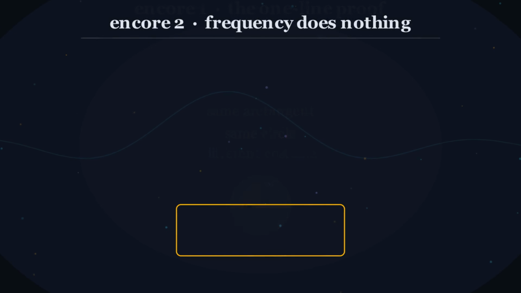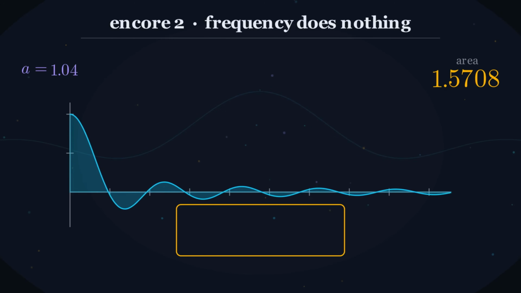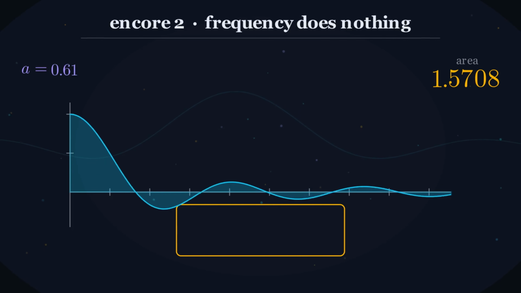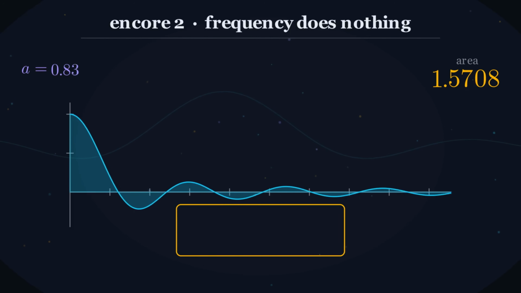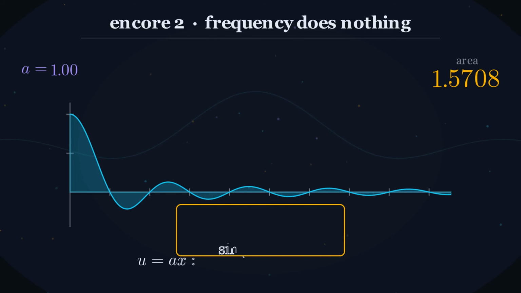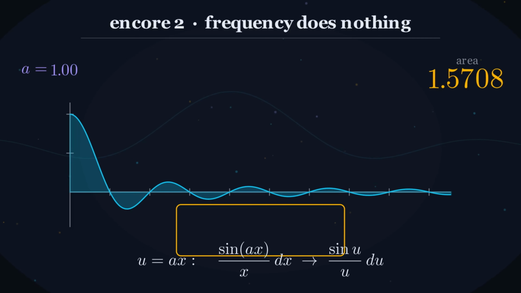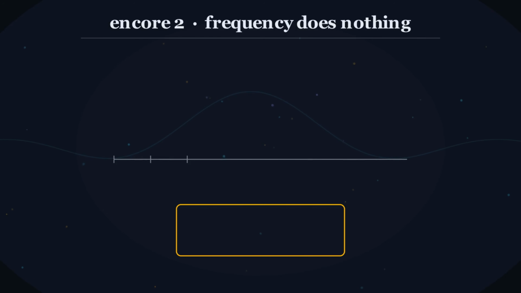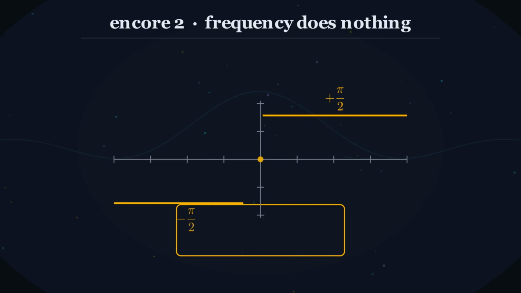Second, change the frequency. Squeeze the wave, stretch it, make the oscillations 100 times faster. The area doesn't move at all, because scaling x rescales the dx and the 1 over x by the same factor, and they cancel. The frequency was never in the answer, which means this integral, as a function of a, is pi over 2 for every positive a, 0 at a equals 0, and minus pi over 2 for every negative a. It's a step.